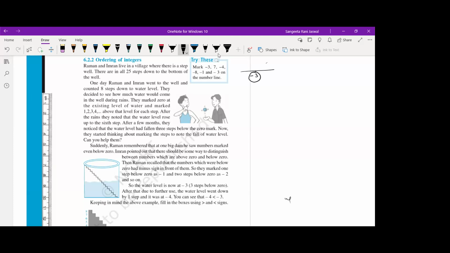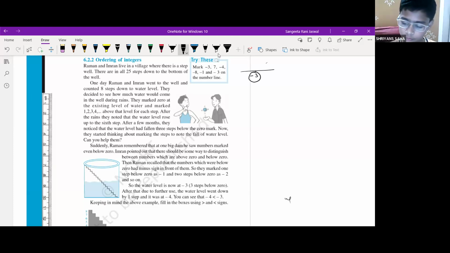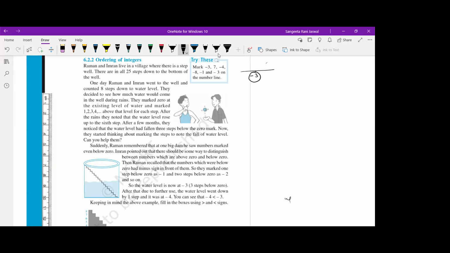Now suppose this is a step well. Have you all seen a step well? Yes, ma'am. Anyone who has not seen? Now see, this is the step well, right? So many steps are there inside to get down inside the well. Now the water level is here, you can see. So this level, the water level is the zero level. We mark this level as the zero level.